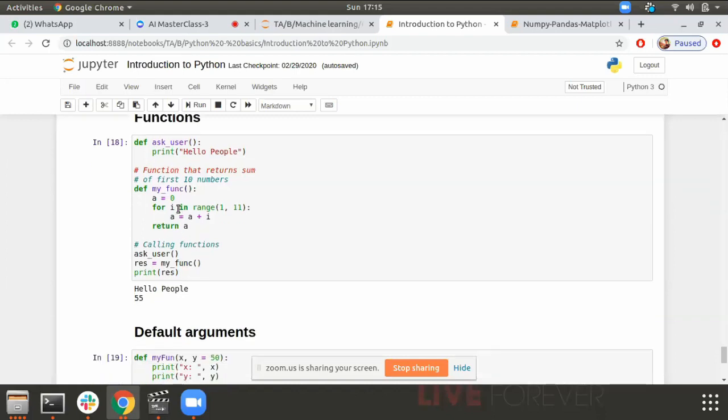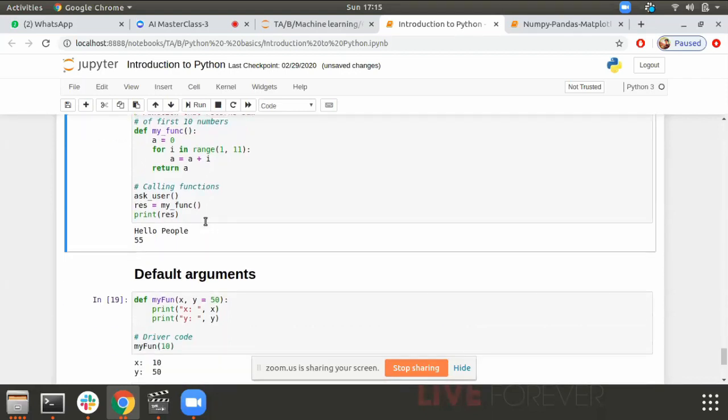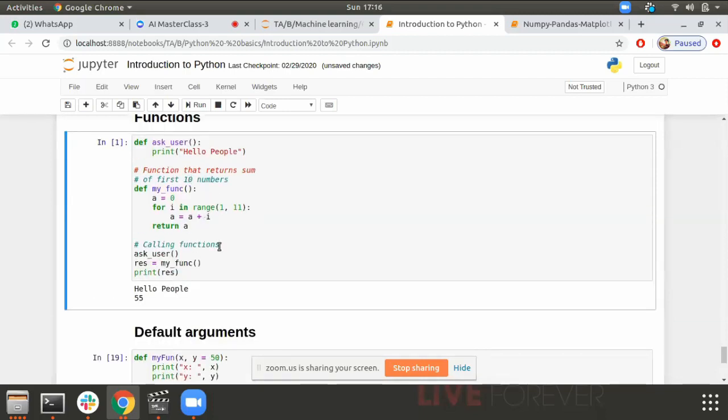Then I have one more function where I've written a simple for loop for the numbers from 1 to 12. Let me see if it works. Great. Actually, I'm not printing them, I'm adding them up, and after that I'm printing out the result. We have a return statement which returns the output of the function. A simple function.